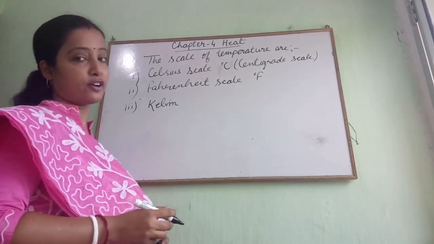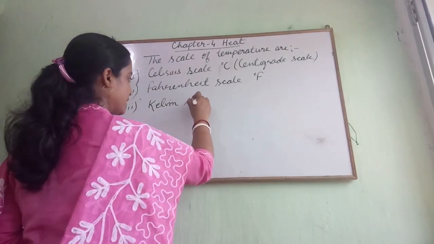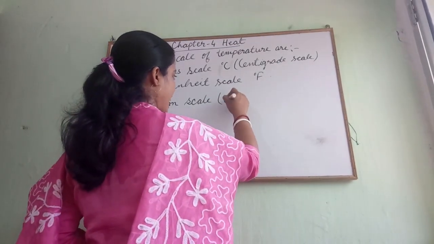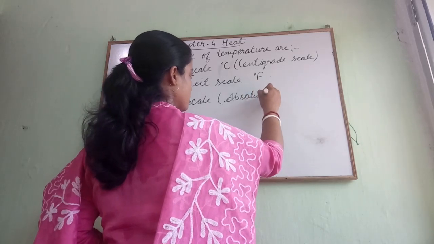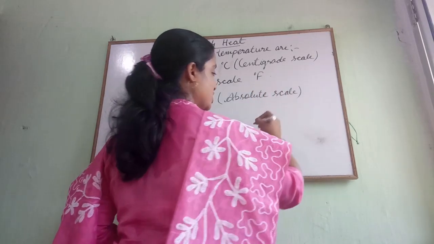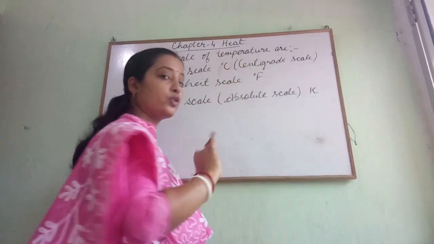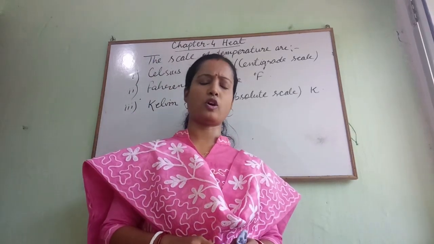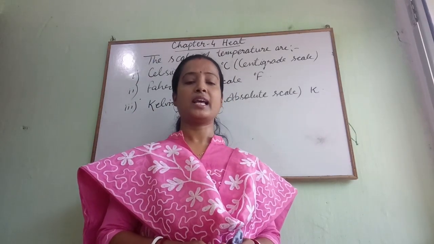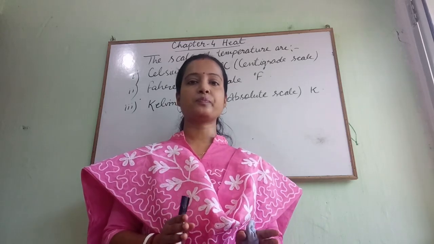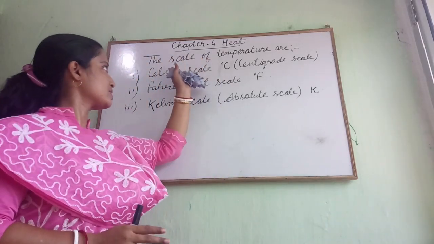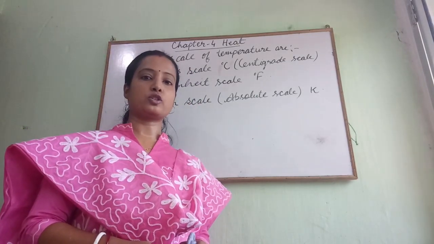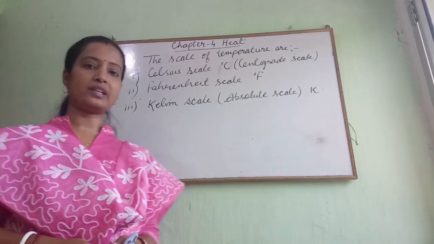Kelvin is the SI unit of temperature. The Kelvin scale is the SI unit of temperature, and it is also called the absolute scale, which is denoted by only K, no degree sign. So these are the three types of scale on which we can measure the temperature of any object or body, human body or animals. But in class 7 we will only study the Celsius scale, which is used by doctors, in the laboratory, and which we also keep at our home. That Celsius scale we will describe in class 7.